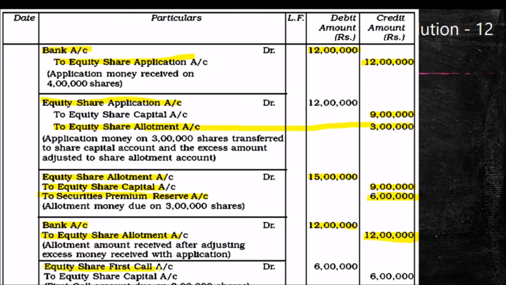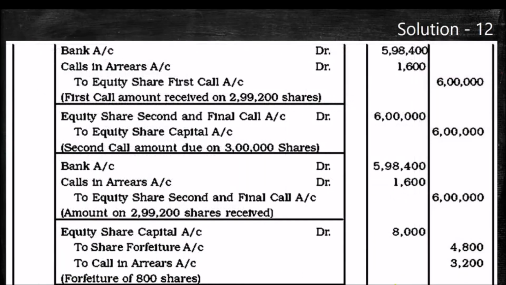Another entry, for the due entry of first call account. Equity share first call account debit to equity share capital, 6 lakh we have to receive. But after deducting the calls in arrear, we are receiving in bank only 5,98,400. Calls in arrear amount is 1,600, and equity share first call entry 6 lakh.